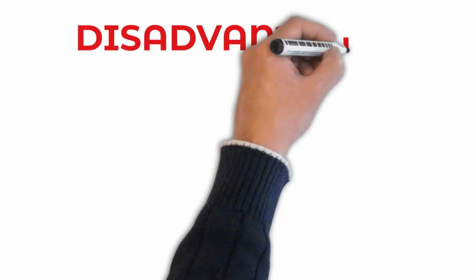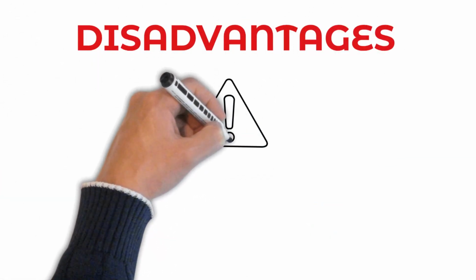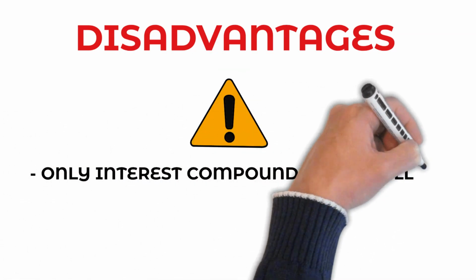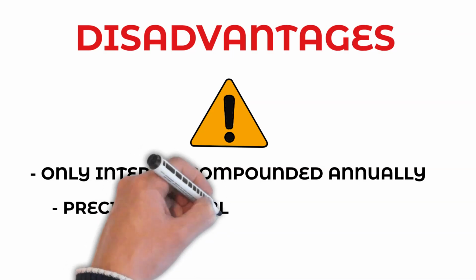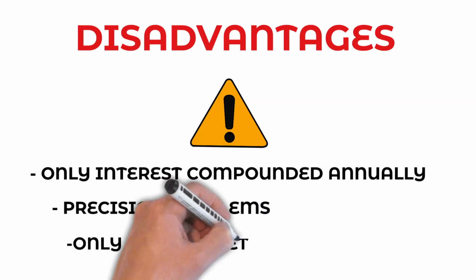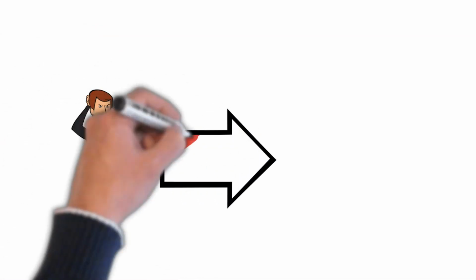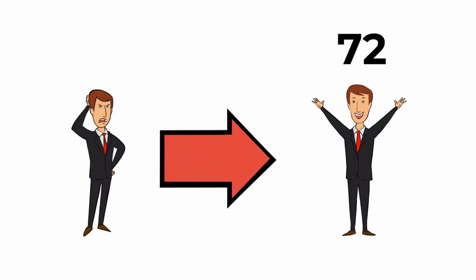That said, there are also some disadvantages to using this rule. For example, it can only be applied to assets that calculate compound interest annually. This rule also has accuracy issues, as it cannot calculate rates below and above 6% and 10%, respectively. However, don't let these disadvantages pose a problem between you and the rule of 72.